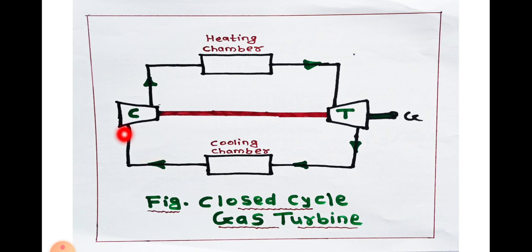So in this way, power is generated in the turbine with the help of a fluid having better thermodynamic properties.